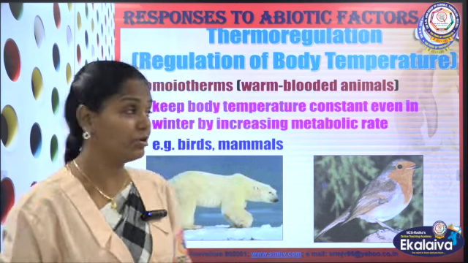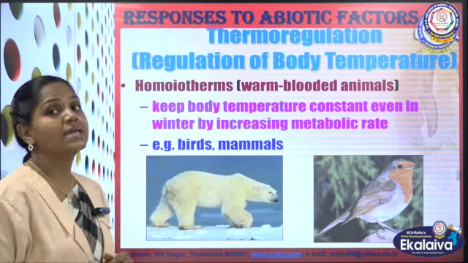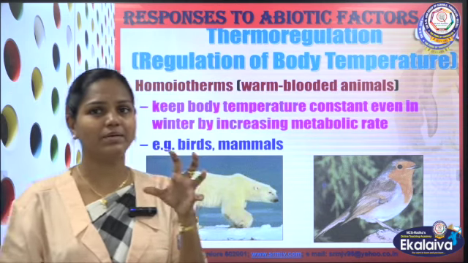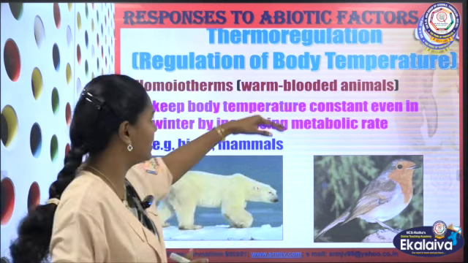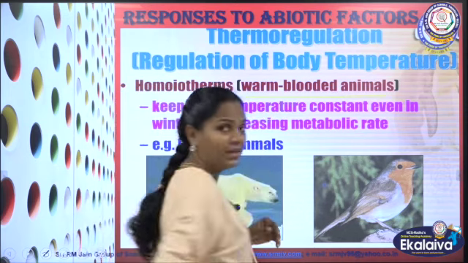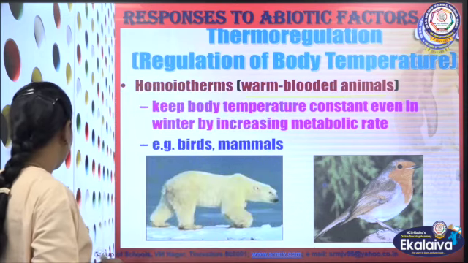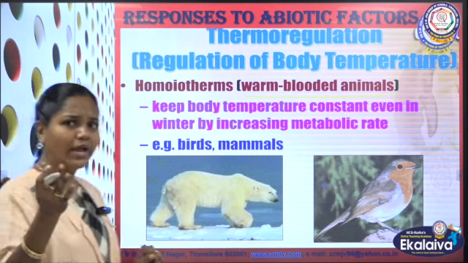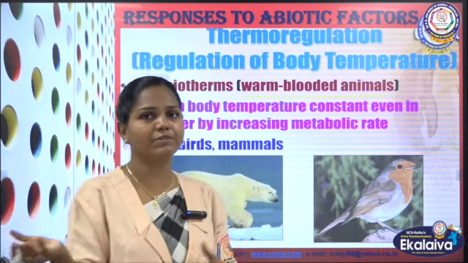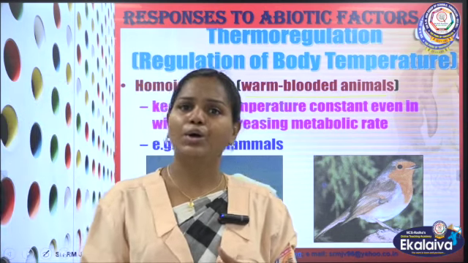Based on thermoregulation, the organisms can be classified into 2 common words, you know that. That is warm-blooded animal. The other one is cold-blooded animal. What is the difference between them?